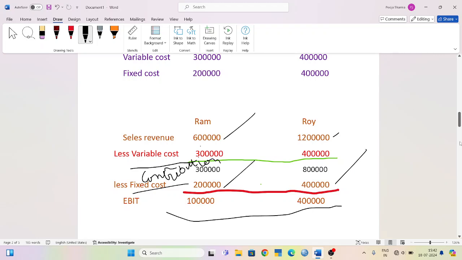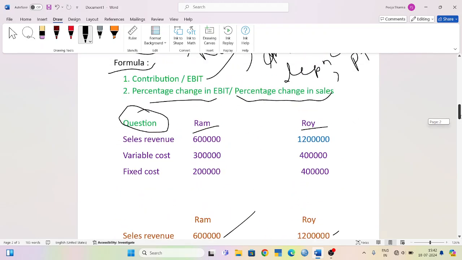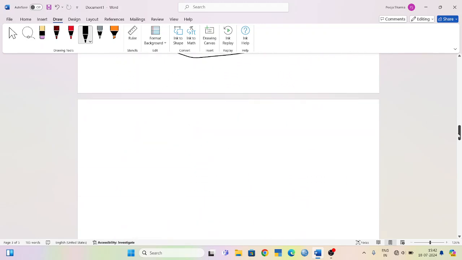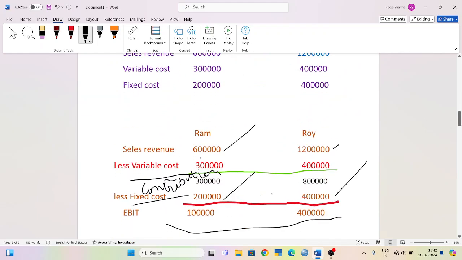The formula was contribution divided by EBIT. So the value of contribution is 3 lakh and EBIT is 1 lakh. For Ram, the answer will be 3, and for Roy, the value of contribution is 8 lakh and the EBIT is 4 lakh, that is 2.